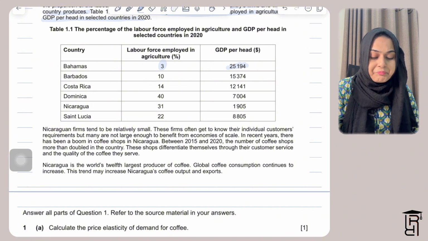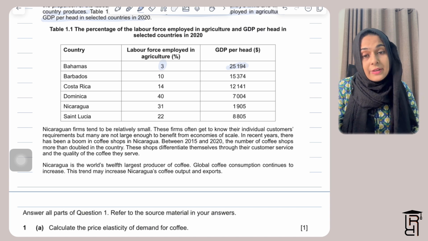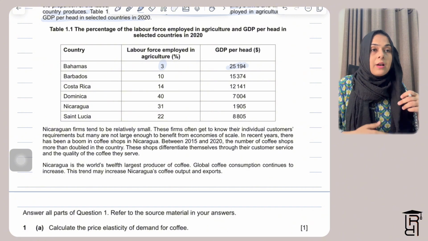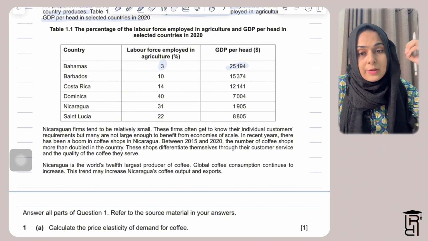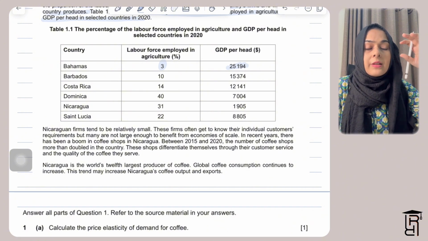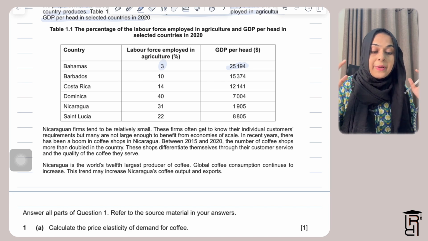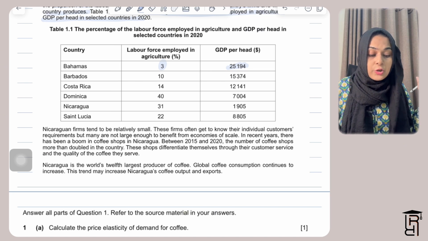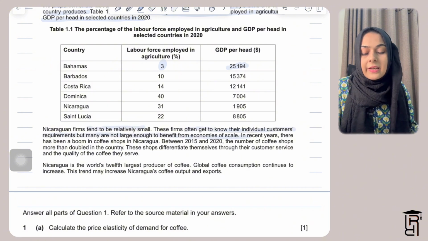And being a small firm, the disadvantage is that you don't benefit from economies of scale, because by definition economies of scale means that when a firm becomes large, producing a huge number of output, then they get the benefits of economies of scale.